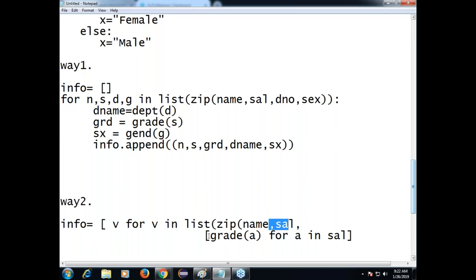This entire thing will return a list, right? You have salaries, each salary is taken into A, and that salary value you are transforming into grade. Now what is this entire expression, sir? Is it a list of all grades or not?